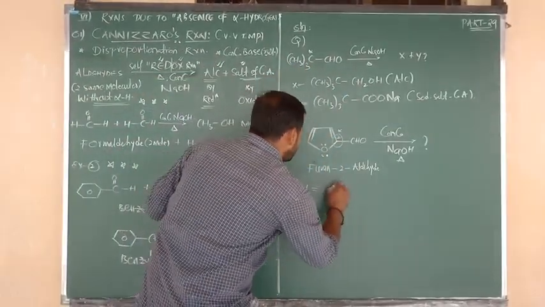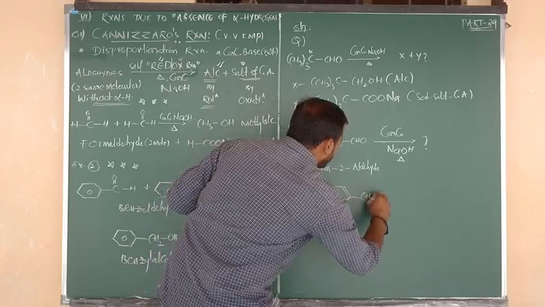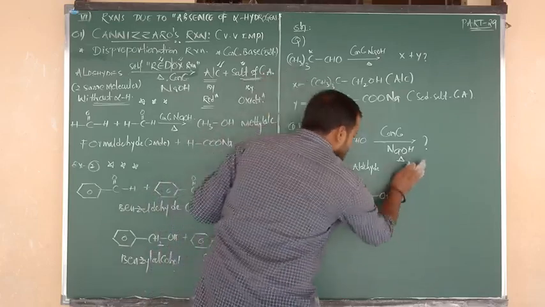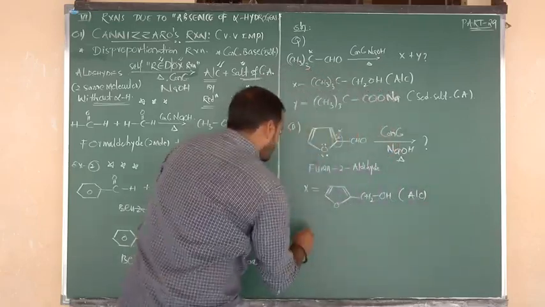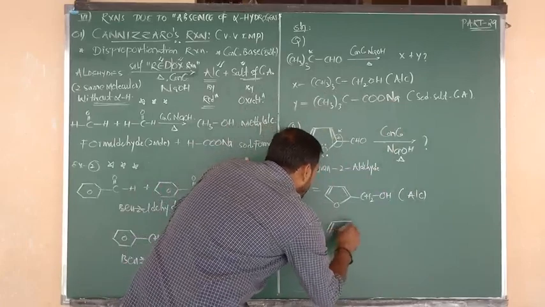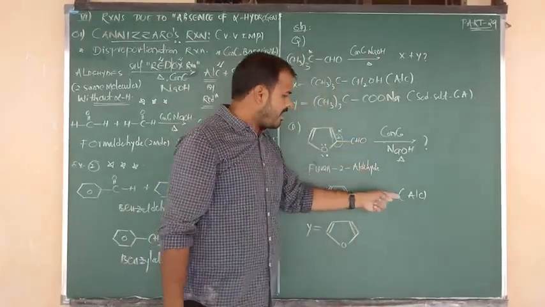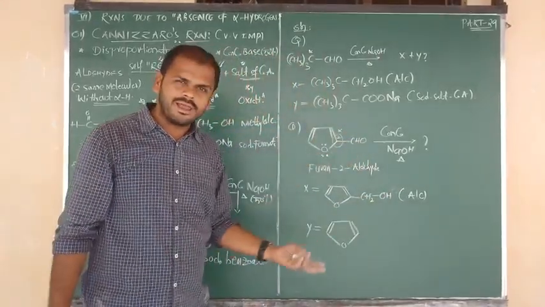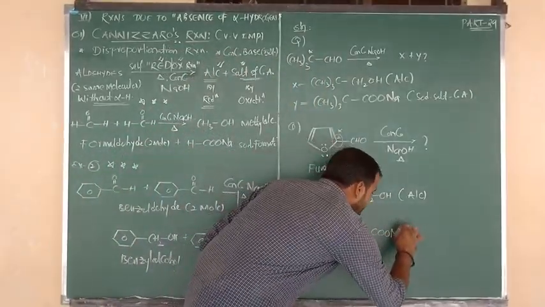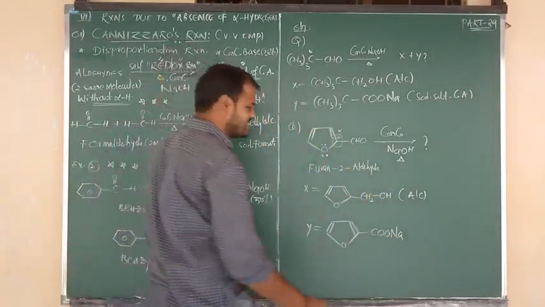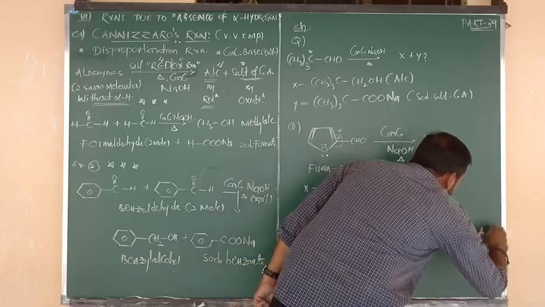So here the X product is furan as it is, with CHO converted into CH2OH. That means we are getting an alcohol as the product. Next, I am going to write here, again furan. 1 mole of aldehyde reduces into the alcohol, and 1 more mole of aldehyde upon oxidation changes into the carboxylic acid, COOH, but H is replaced by what? Sodium, due to its acidic nature. So we can say it is the sodium salt of the carboxylic acid.